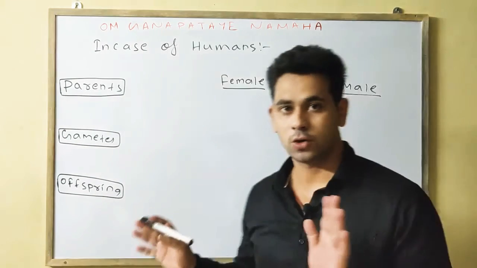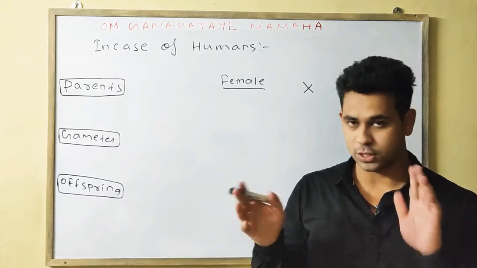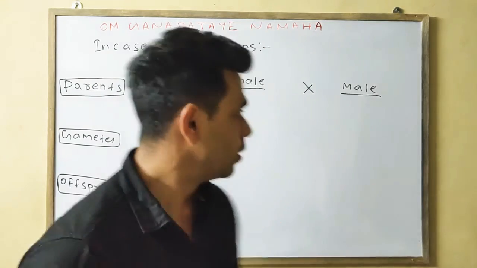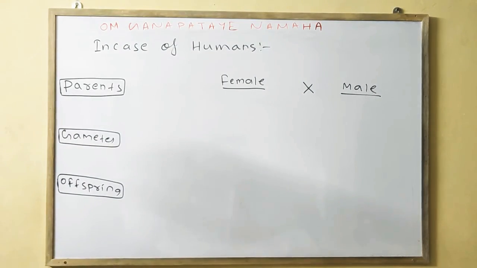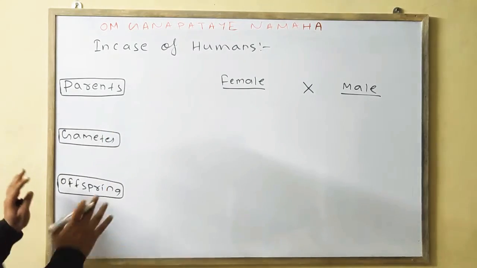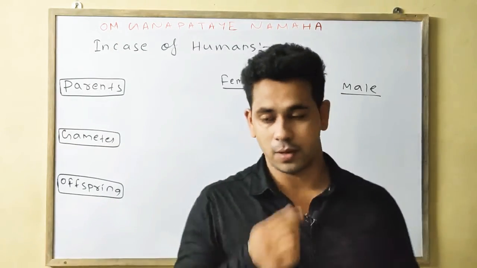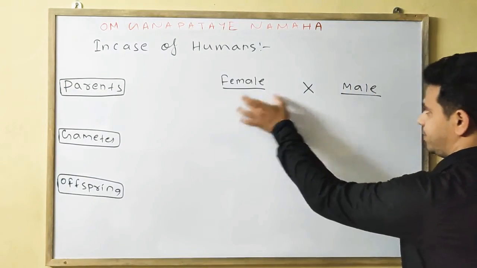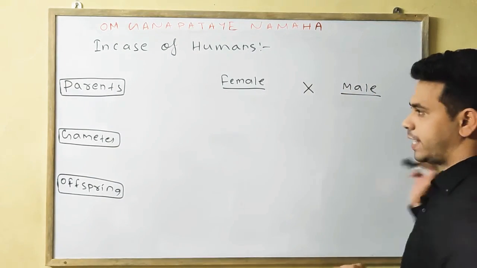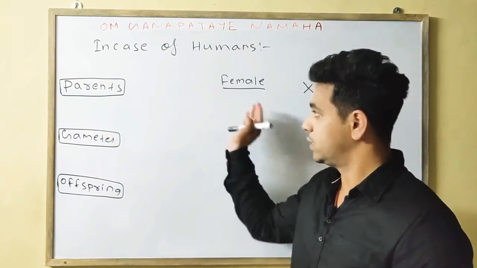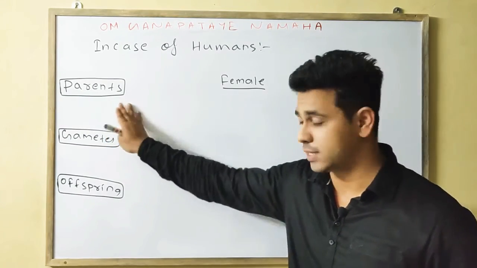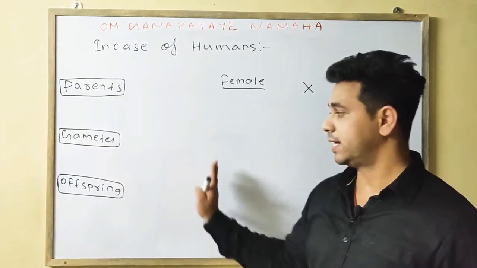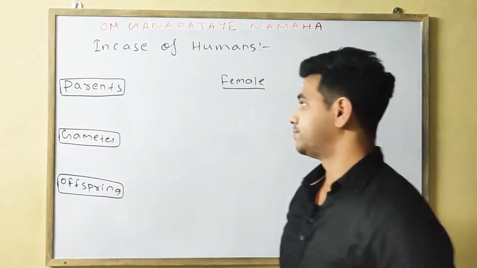First we'll discuss the chromosome number of the human, then we'll discuss Drosophila. So obviously parents, gametes, offspring. You should always remember, you should not write only the cross. You should write female, male, give the cross sign, and denote which is the parents, which is the gametes, and which is the offspring.